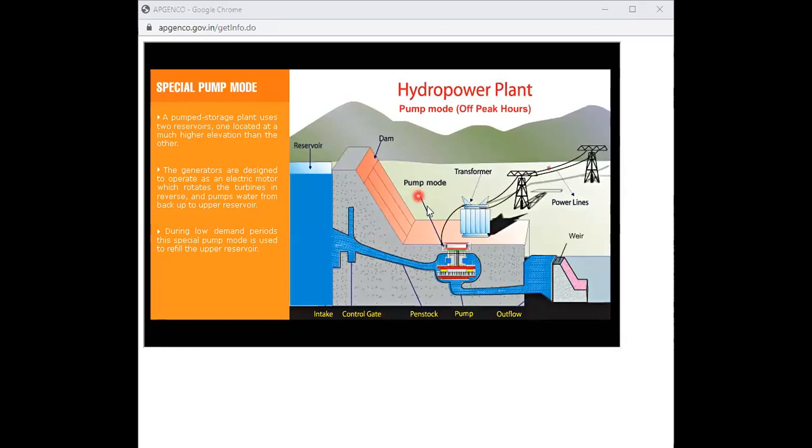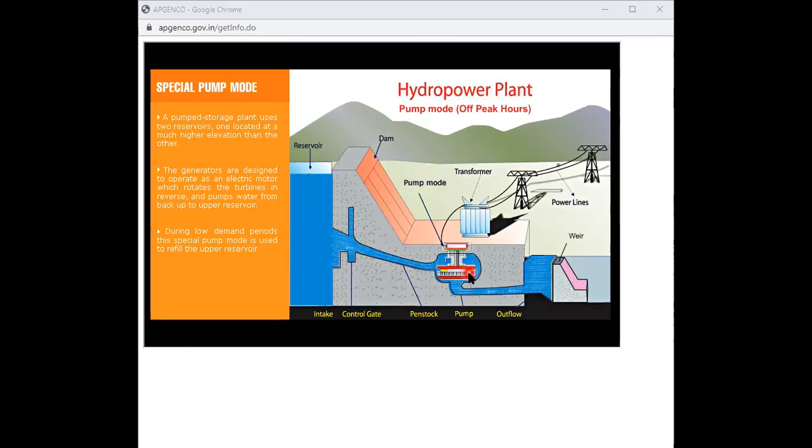Special pump mode. During light hours, we have two types of reservoirs: a low reservoir and a high reservoir. This is the high reservoir and this is the low reservoir. During light load conditions, the prime mover will act as a pump. So this pump will take the water from the lower reservoir and send it to the higher reservoir.